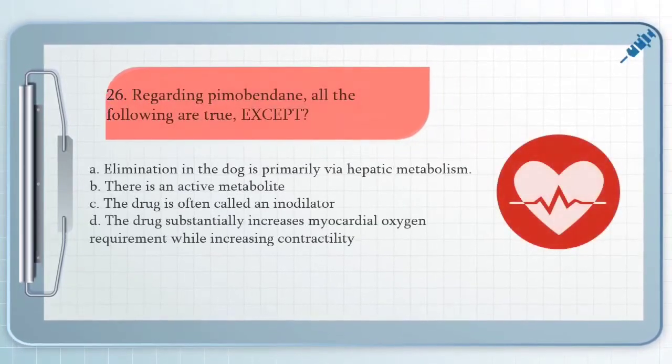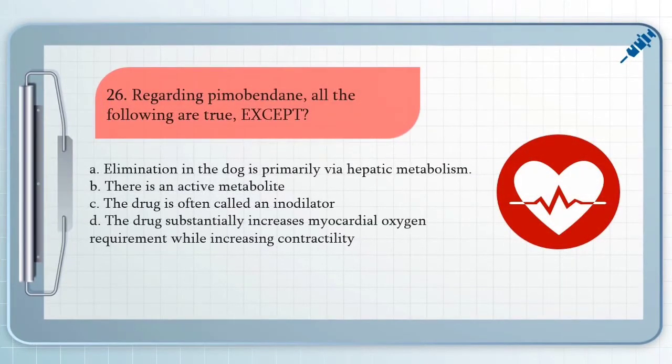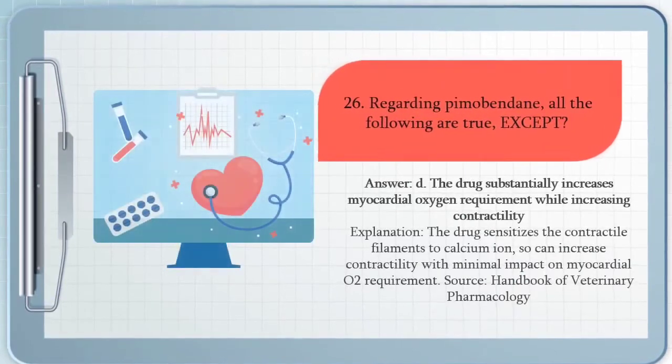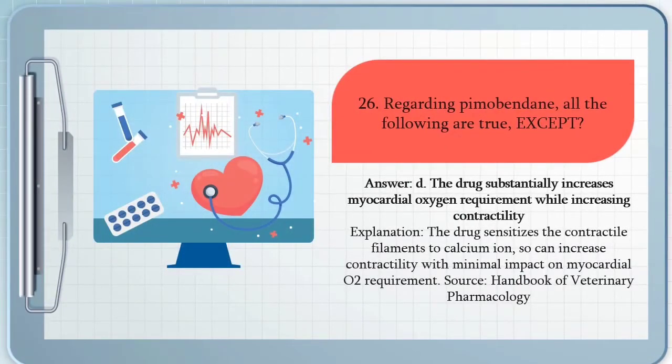Question number 26, regarding pimobendan. All the following are true except A. elimination in the dog is primarily via hepatic metabolism, B. there is an active metabolite, C. the drug is often called an inodilator, and D. the drug substantially increases myocardial oxygen requirement while increasing contractility. The answer for that question is letter D. The drug sensitizes the contractile filaments to calcium ion, so it can increase contractility with minimal impact on myocardial oxygen requirement.